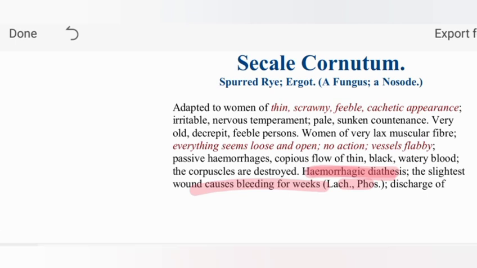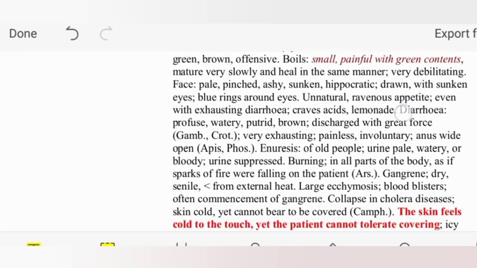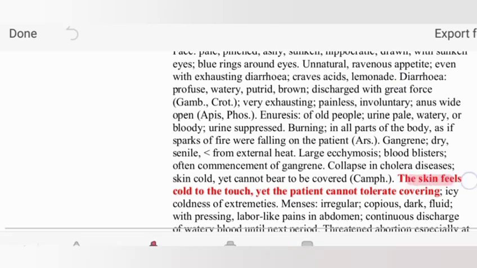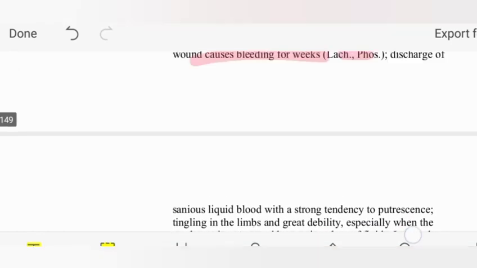the patient cannot bear covering. Like Camphora, there is icy coldness of the extremity. Icy coldness of the extremity, that line is important for MCQ purposes. As well, an important line is that it is added to a person having passive hemorrhage. That's why the body becomes cold to touch, but the body is hot. Body is hot, that's why it cannot tolerate covering. Body cold to touch, but inside the body there is hotness.